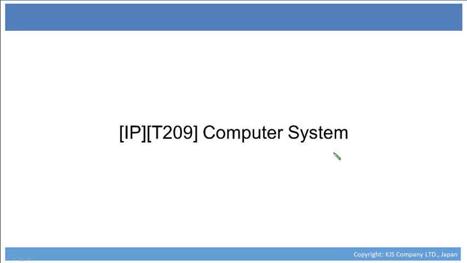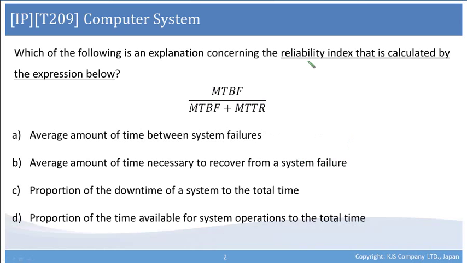PT209 Computer System. Which of the following is an explanation concerning the reliability index that is calculated by the expression below? So the expression is MTBF divided by sum of MTBF and MTTR.